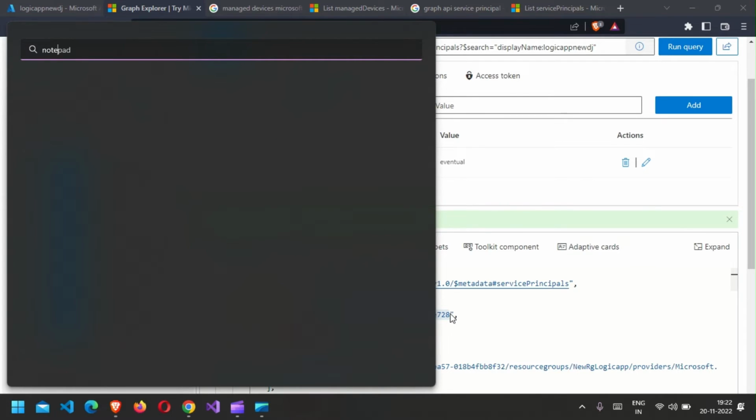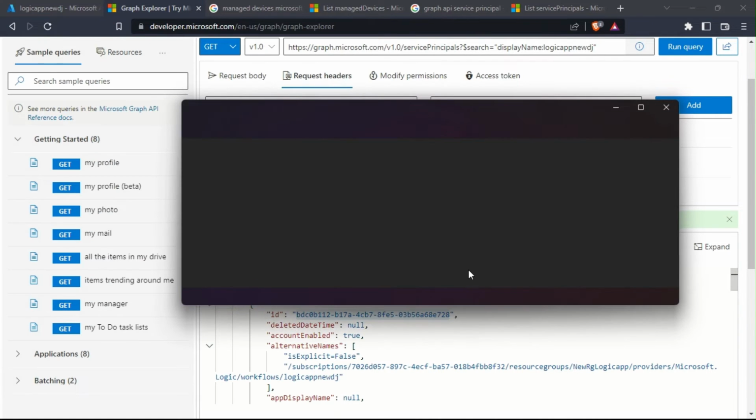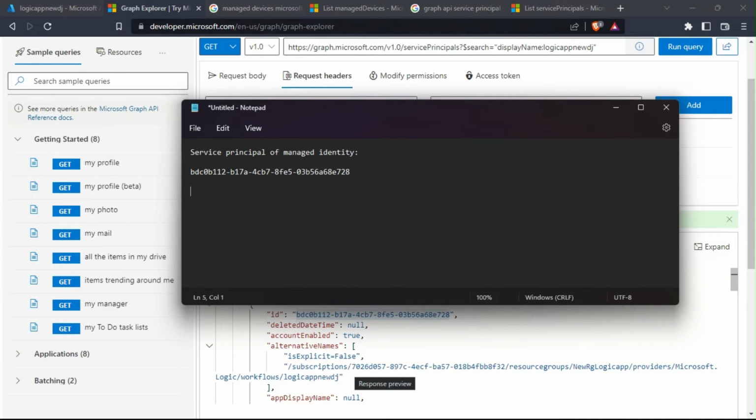Okay, let's open a new notepad and take a note of it. So this is the service principal of your managed identity. Okay, so this part is done. We'll be needing this ID later. You can also get the service principal directly by ID by just copying this ID and doing a get call.